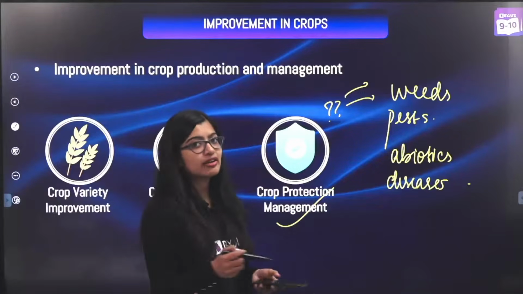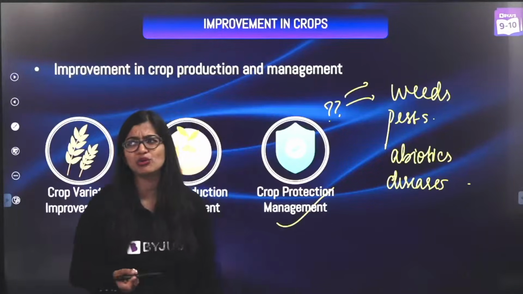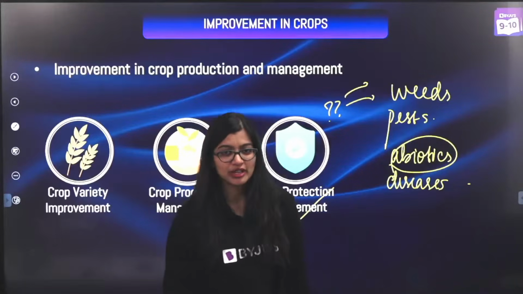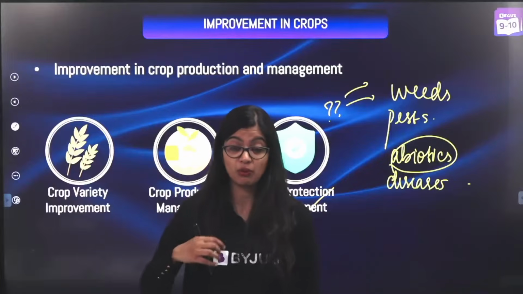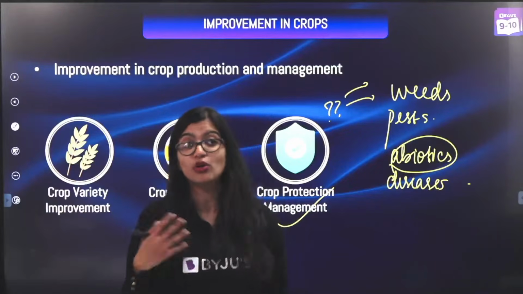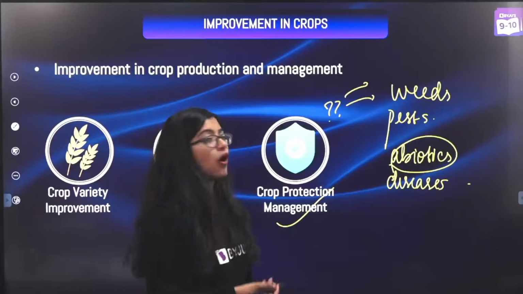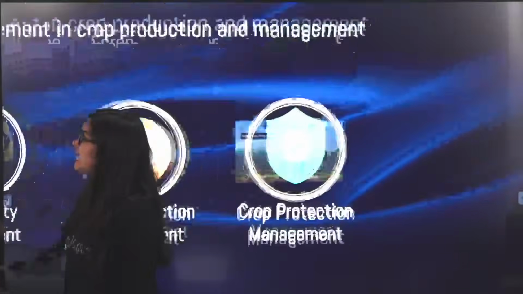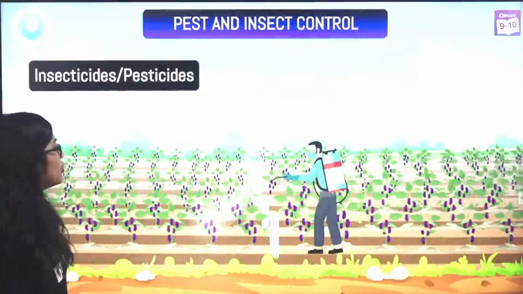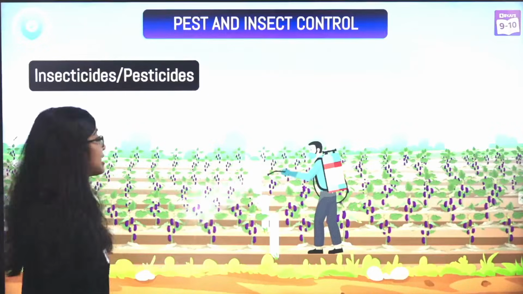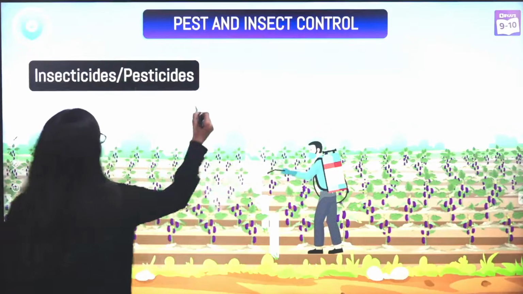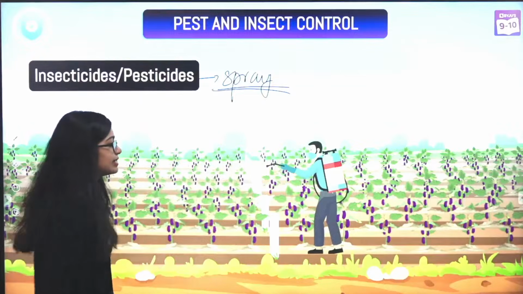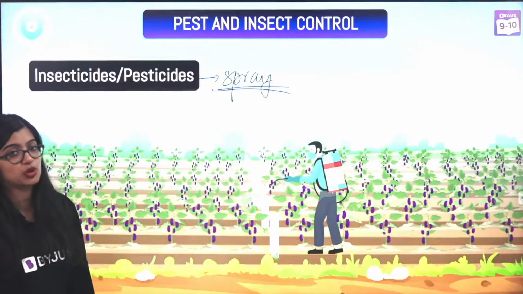Now, abiotic factors like drought or maybe some calamity that is there, they're not really in our control. We can't do anything about it. Only thing is we can make temperature resistant or drought resistant plants, right? But for pests, weedicides and diseases, we can do something about it. So we know that insecticides and pesticides are normally sprayed, right? So we normally tend to spray these insecticides and pesticides that will kill the pests or insects which are there.